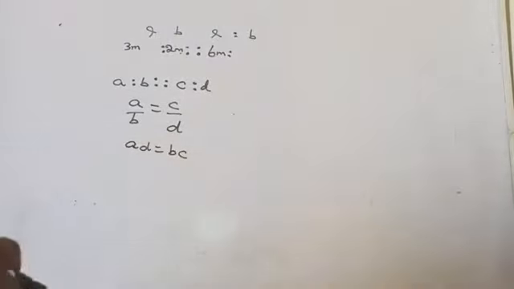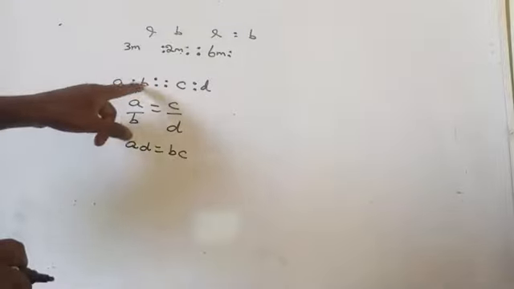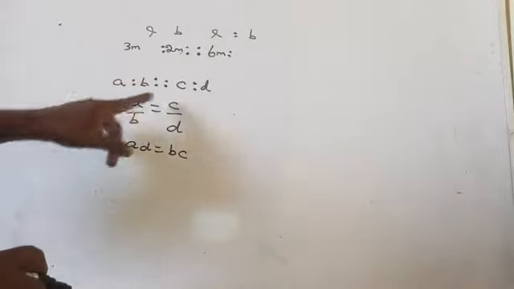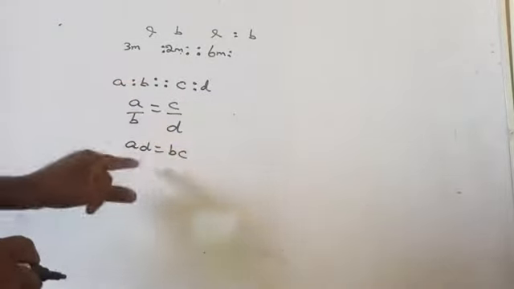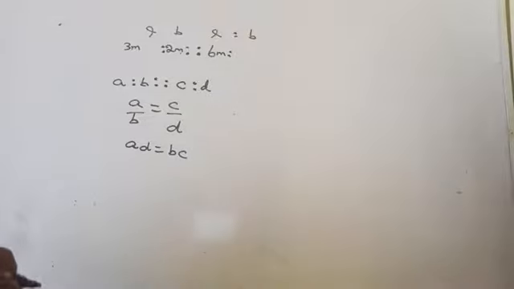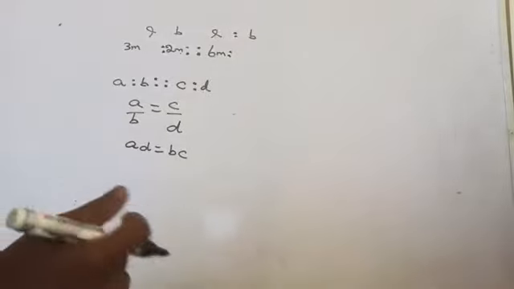Please remember, if it is a proportion, A is to B as C is to D, then A by B equals C by D. Otherwise, you can say that AD equals BC. AD equals BC. And now come here. Here, what will be the answer for us?